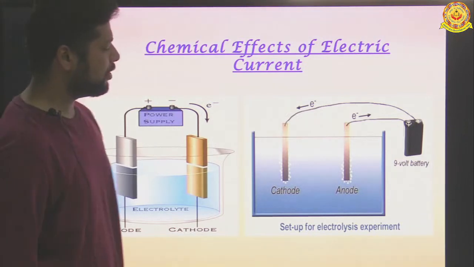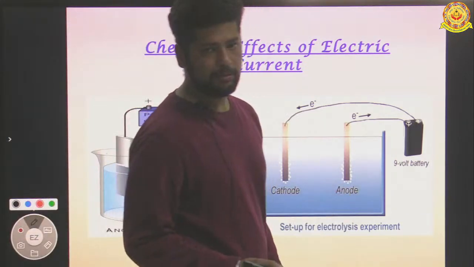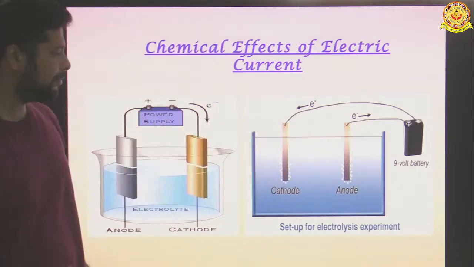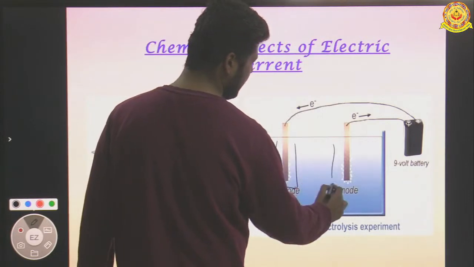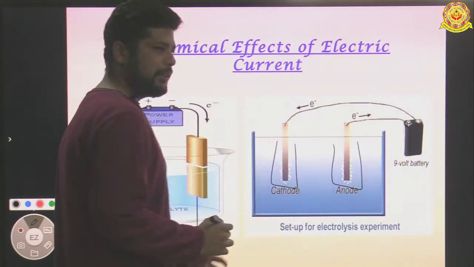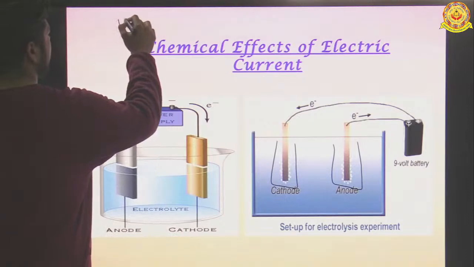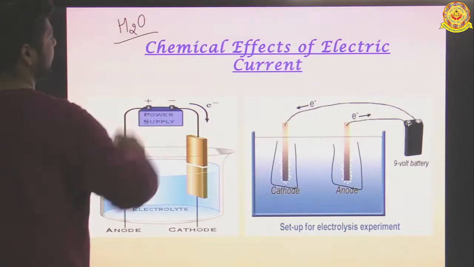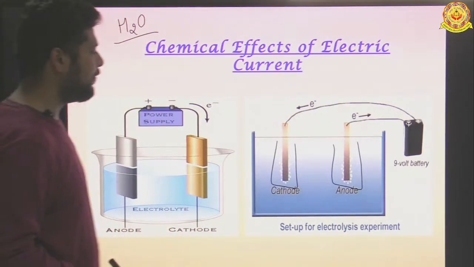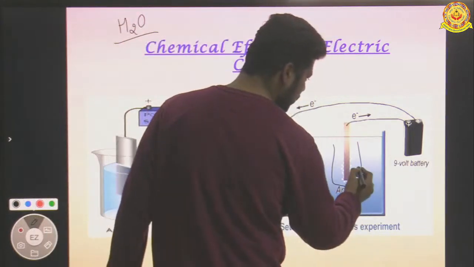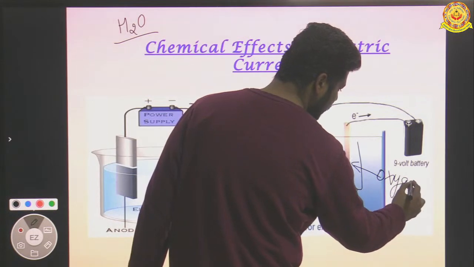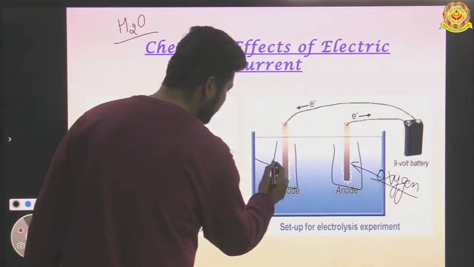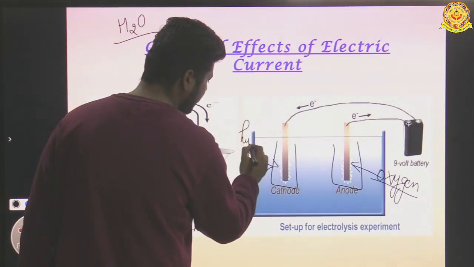Now when the salt is dissolved, you can see after some time, not immediately, after 15 to 20 minutes, some bubbles over the rods. You can see these bubbles. Water is made up of hydrogen and oxygen. The formula for water is H2O. Now we can see bubbles of oxygen over the positive end of the battery and bubbles of hydrogen at the negative end of the battery.